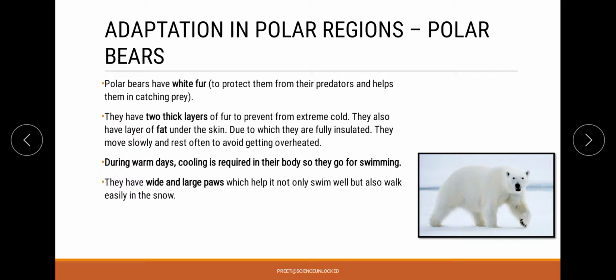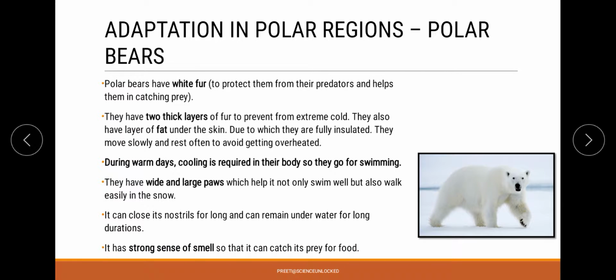Now the other aspect that we have over here is with reference to the presence of their nostrils, because of which they can easily remain inside the water, because whenever they want to take a breath, they will be able to come up to the surface and take a breath very easily. On the other hand, the same nostrils, the region of the nostril, they will be able to use for a strong sense of smell, which is going to help them in finding their prey very easily.